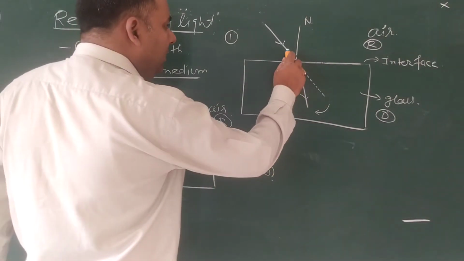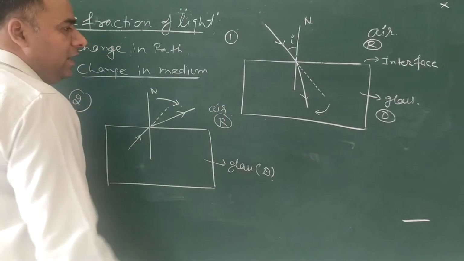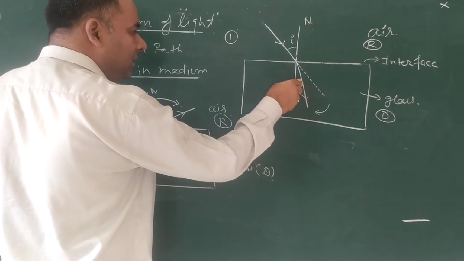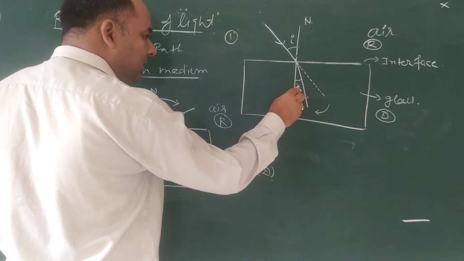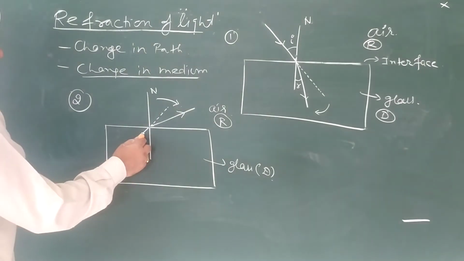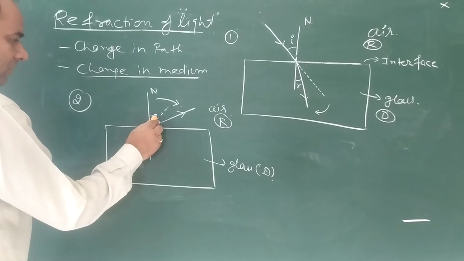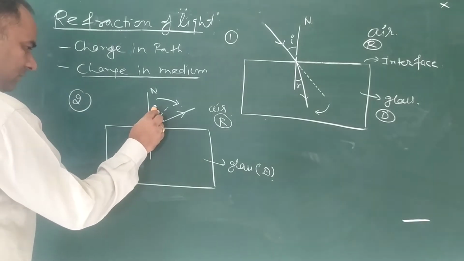The angle made by the incident ray with the normal is the angle of incidence, and the angle made by the refracted ray with the normal is the angle of refraction. Same here, this is your angle of incidence and this is the angle of refraction.